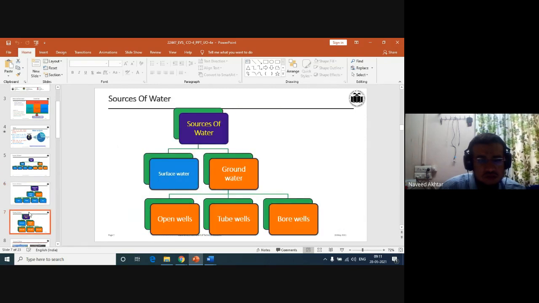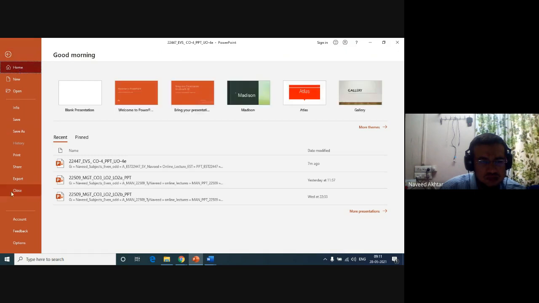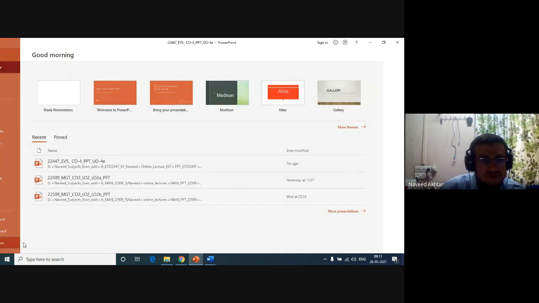In groundwater, open wells, tube wells, bore wells, etc., are the sources of water. Some of these wells are naturally formed, and some are made by artificial boring, man-made, you can say.